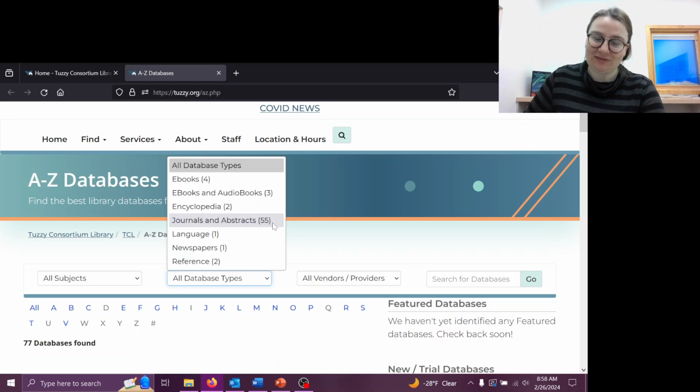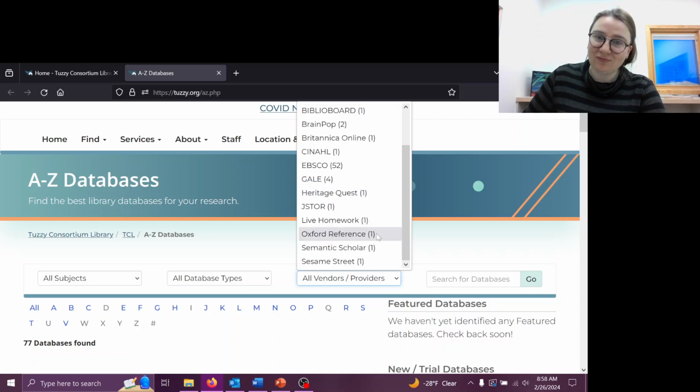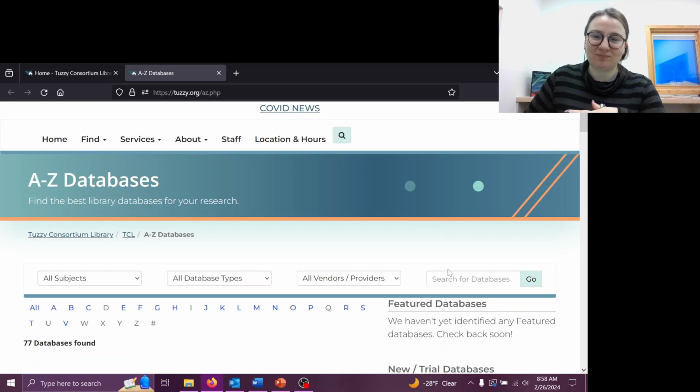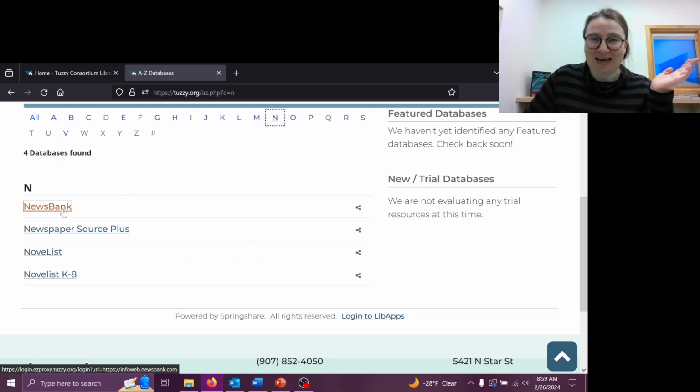You can also choose ebooks and audiobooks. A lot of what we have is going to fall into the journals and abstracts category. You can look through the various vendors and providers that we have. A lot of these are essentially synonymous with the actual databases themselves. You can search for ones if you have a particular database in mind, and you can also look for the ones that, say, start with the letter N. Newsbank is, for example, a good source of news if you're interested.